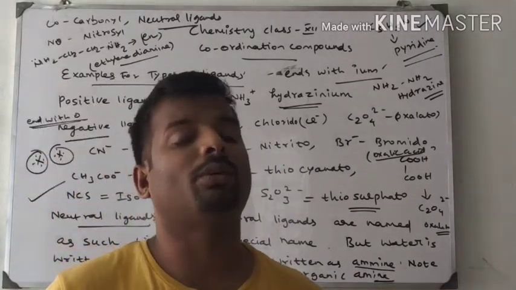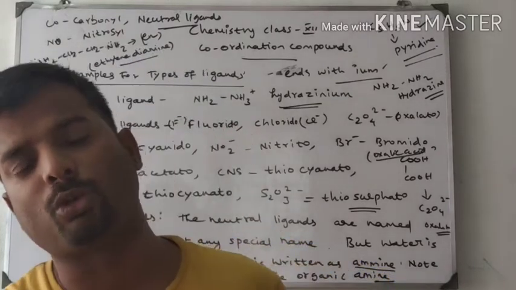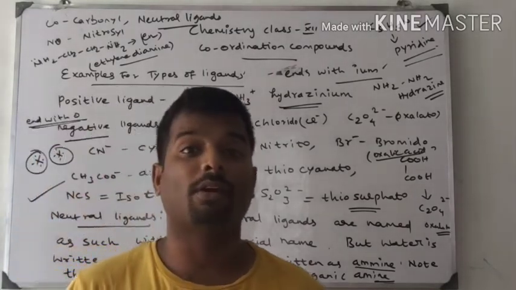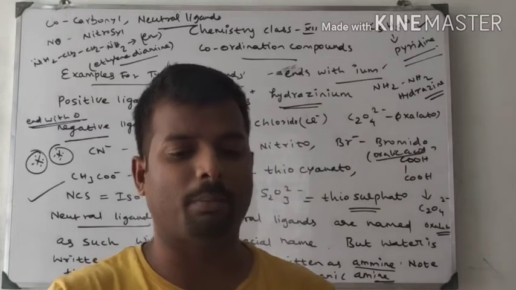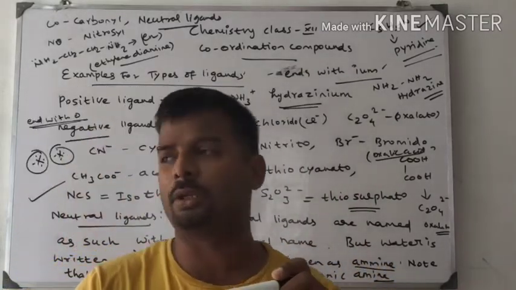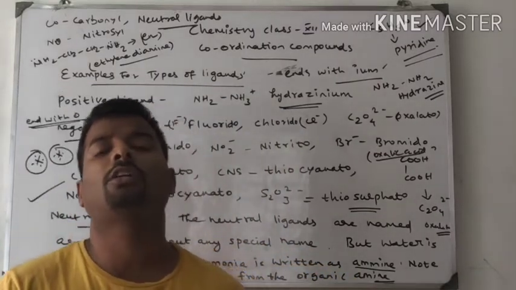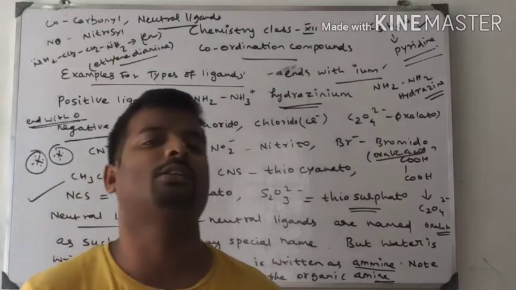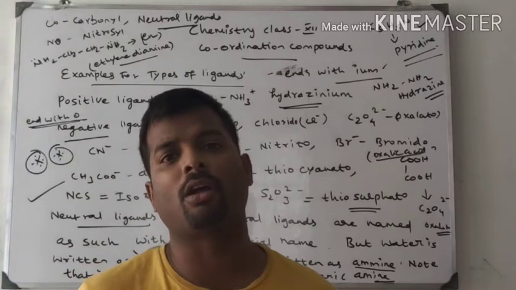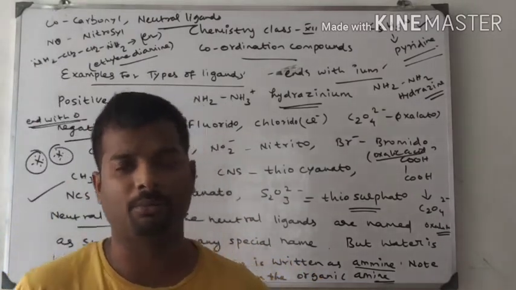Now we have to explain the valence bond theory, because Linus Pauling was the scientist who introduced valence bond theory. Werner coordination theory does not explain the magnetic property of coordination compounds, it does not explain hybridization in coordination compounds, and it does not give a proper structure for the coordination compound. These are the drawbacks of Werner coordination theory. Therefore, to solve all these drawbacks, valence bond theory came.